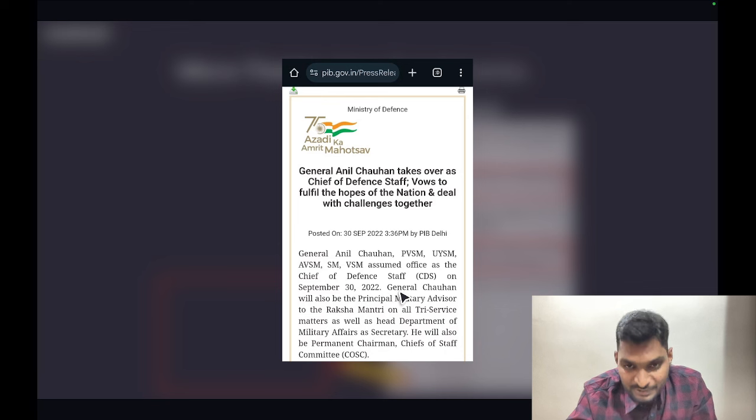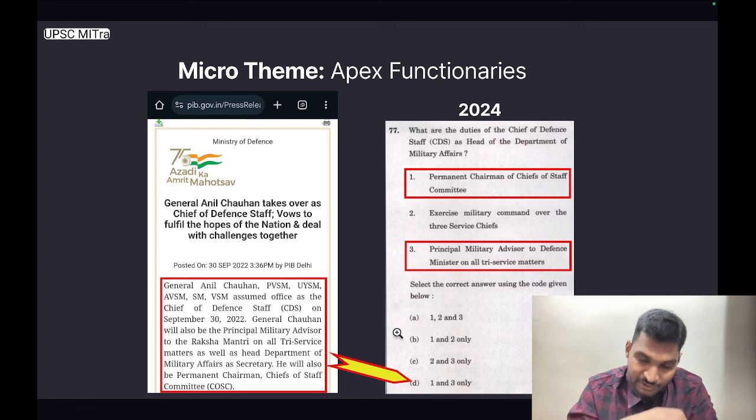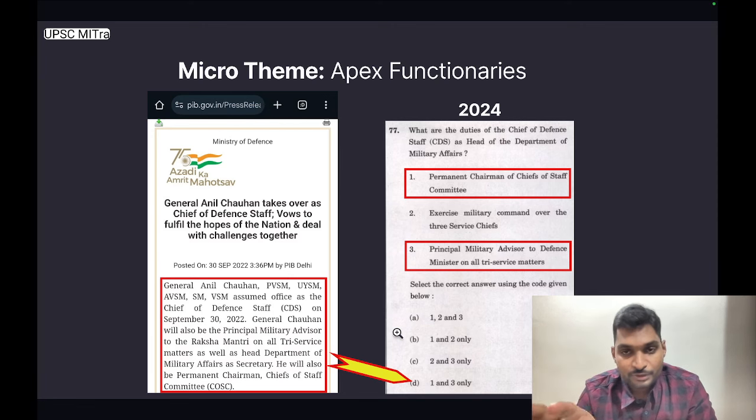Guys, here it's mentioned that General Chauhan will also be the principal military advisor to the Raksha Mantri on all tri-service matters, as well as head Department of Military Affairs as secretary. He will also be permanent chairman, chief of staff committee, COSC. UPSC picked this information and framed a direct question in Prelims 2024.